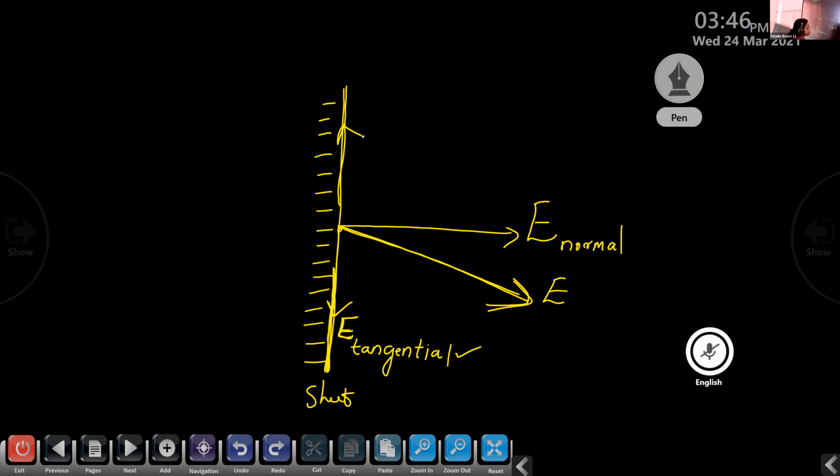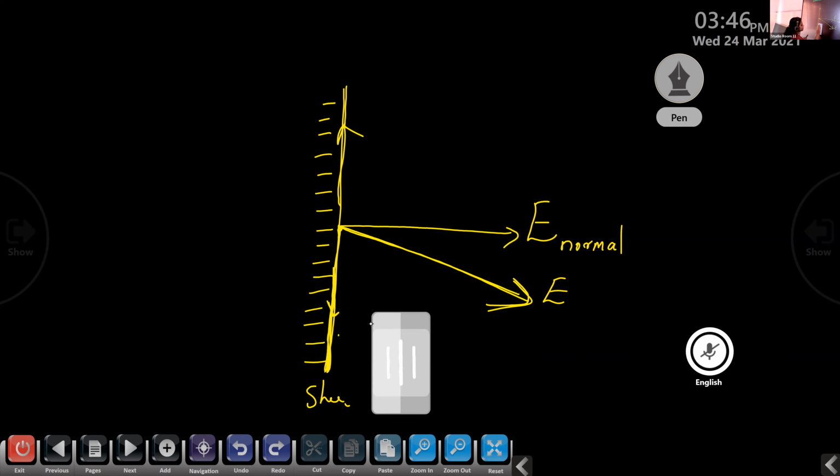But in a static condition, is it possible for the flowing of electrons to take place? Static condition means the conductors are in a stationary state. Static means stationary. These electrons flow through this conductor only as long as the tangential component is present. Whenever this tangential component is finished, the flowing of electrons also stops and the flowing of electricity is finished. Then only one component is present here. What is that? E normal, that is E perpendicular.